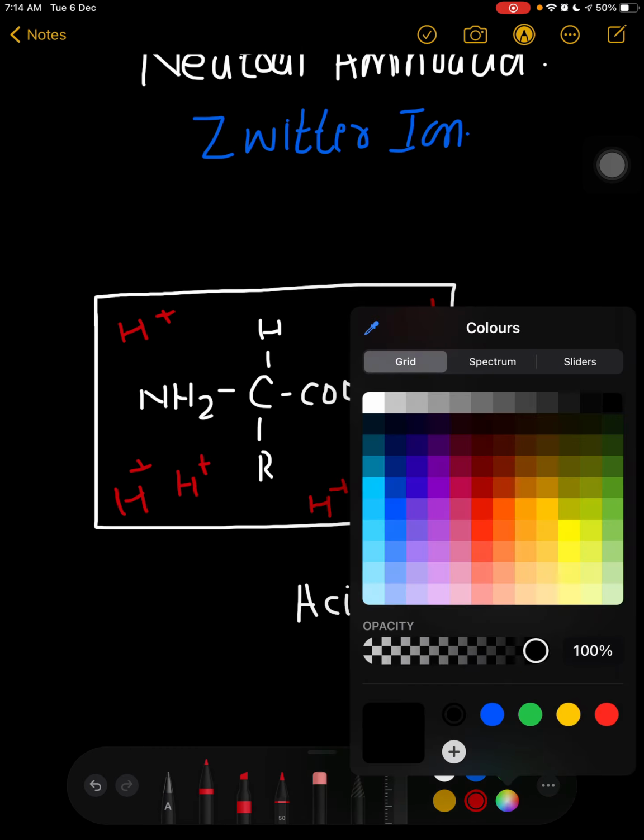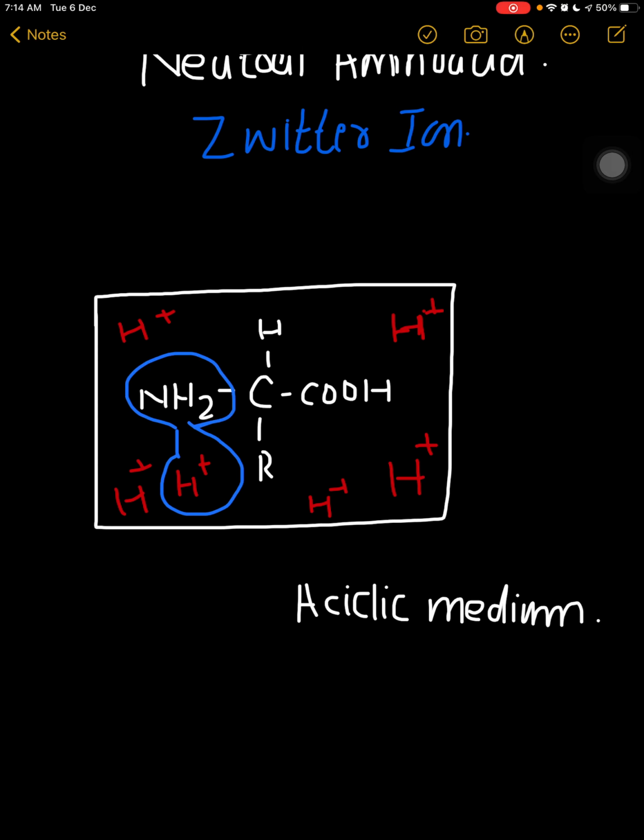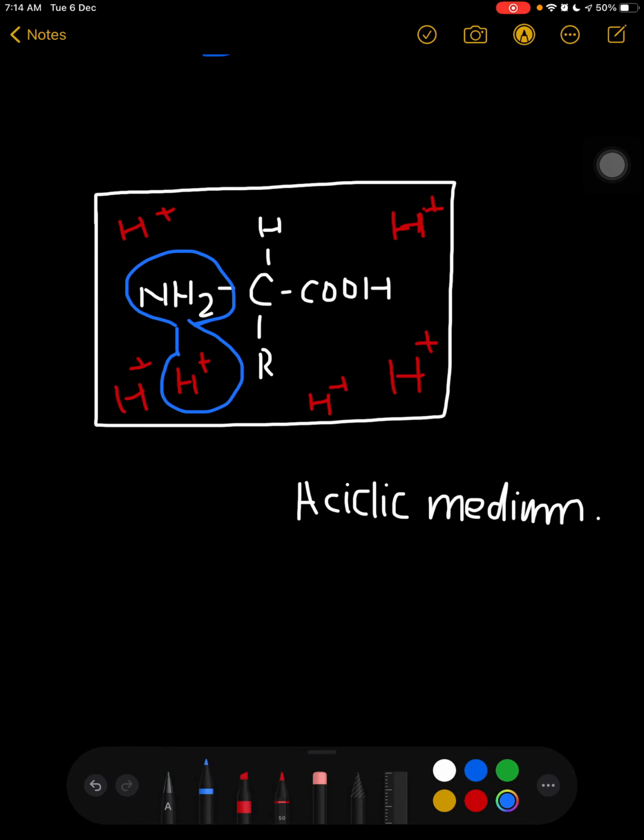What will happen is that an H plus ion will form a bond with this NH2, and they will form a structure like this: carbon, COOH, H, R, and NH3 plus.